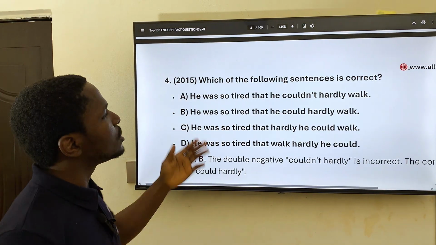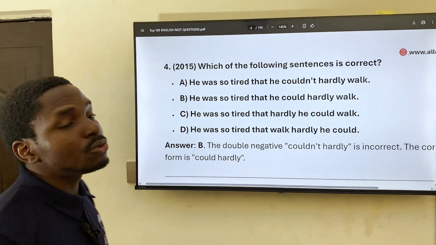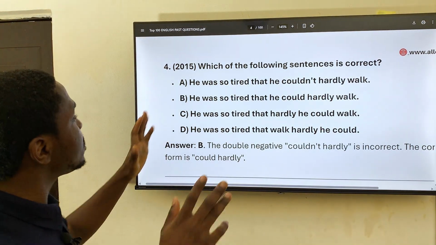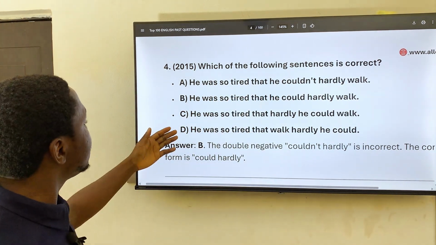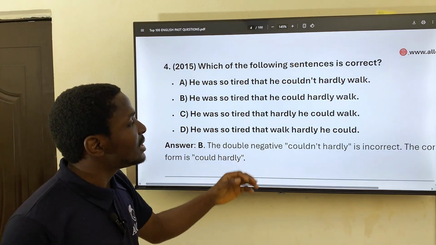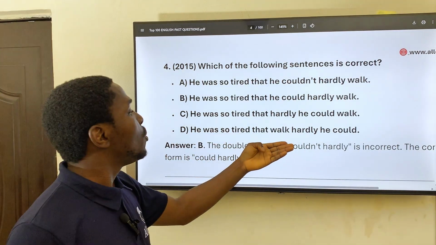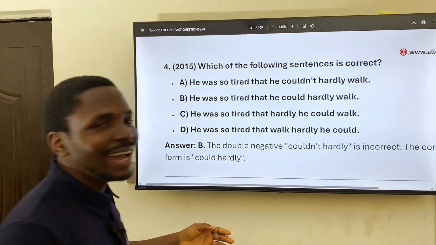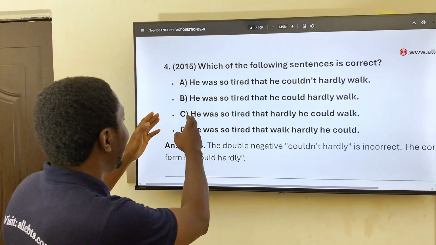taken from 2015. Which of the following sentences is correct? A, he was so tired that he could hardly walk. B, he was so tired that he couldn't hardly walk. And C, he was so tired that hardly he could walk. And then we have, he was so tired that walk hardly he could. Now, you definitely know this does not make sense. So it's the wrong option. And then this is wrong.